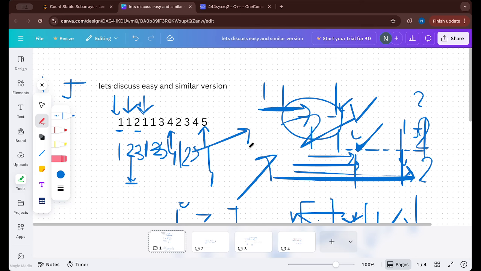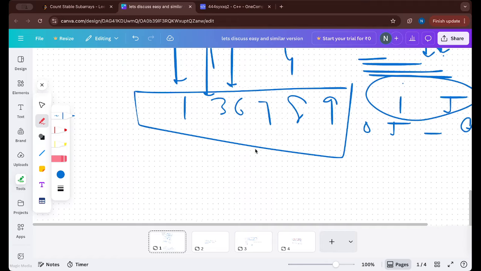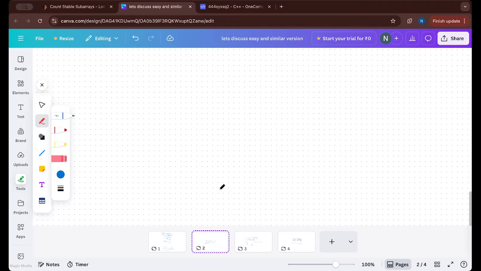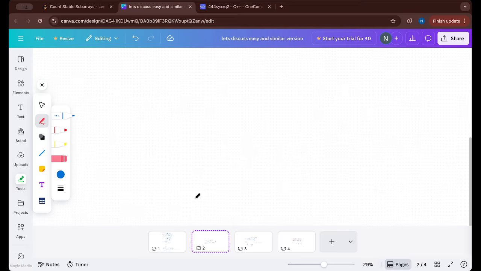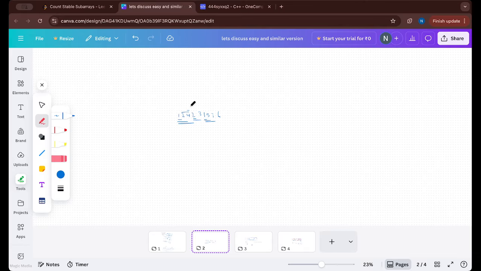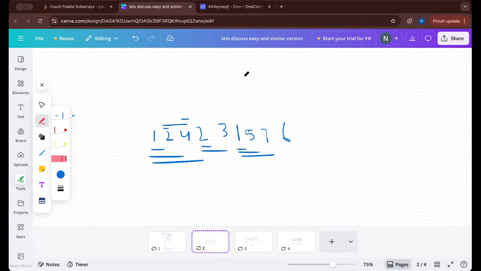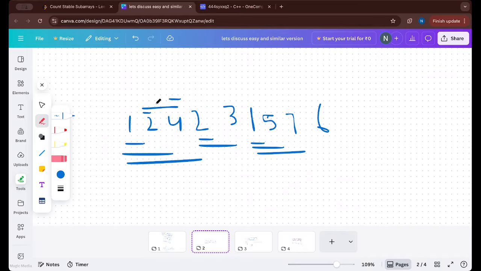But now this is not the case. Now the question is saying that the subarray should entirely lie within that range, but here there is no guarantee, right? So now how can we check? If we try to observe, let's take a simple example.